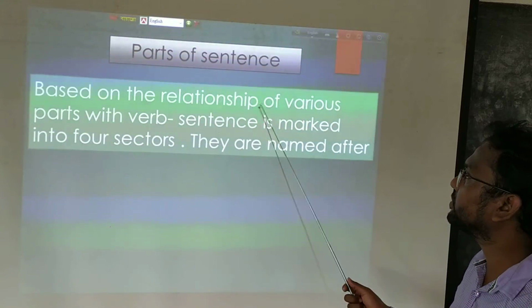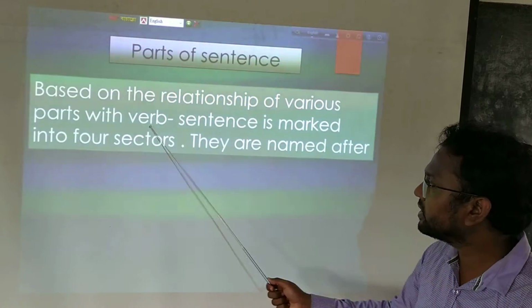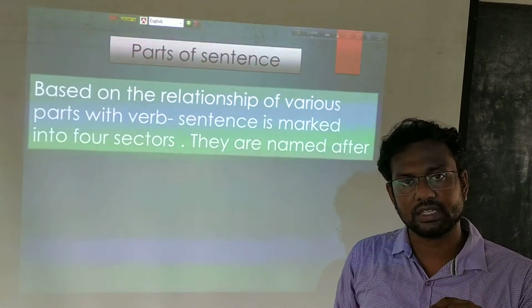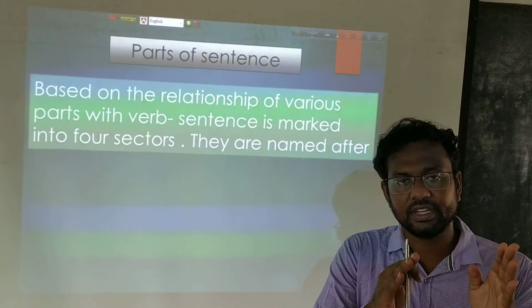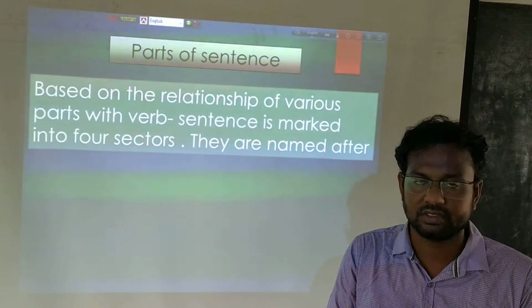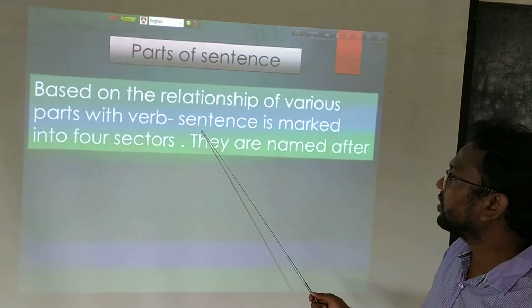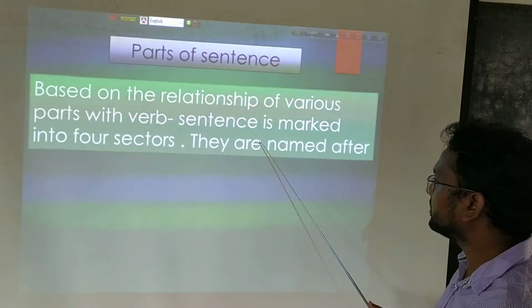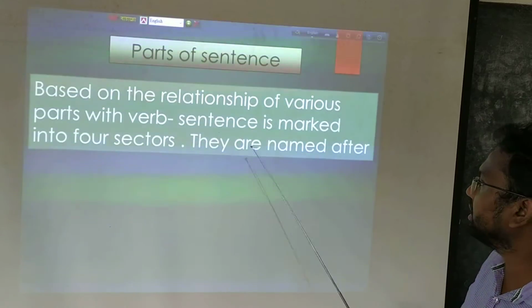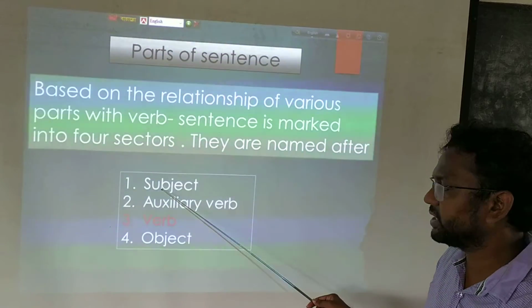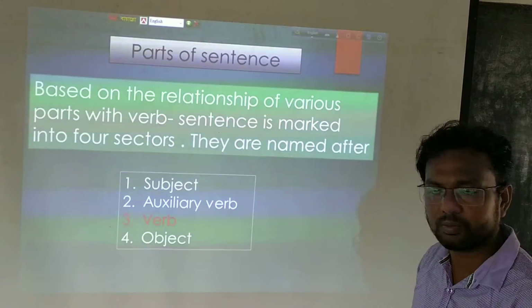Based on the relationship of various parts with the verb, that means depending on the verb, the sentence is divided into various parts or sectors. Depending on this verb, the various parts will be named or marked in 4 types. Here, the 4 types are subject, auxiliary verb, verb and object.